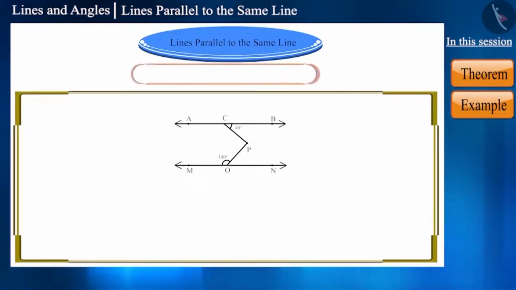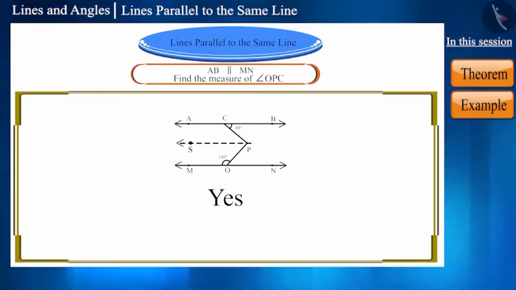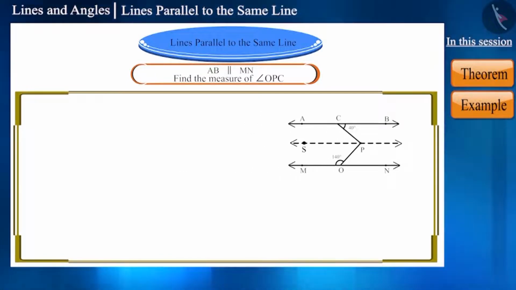Friends, see this figure. Here lines AB and MN are parallel. Can you find the measure of angle OPC? How? Yes, we can draw a line SP through point P, which is parallel to line AB. Now look at the figure. Angle OPC is made up of angle CPS and angle SPO. We can write it like this.